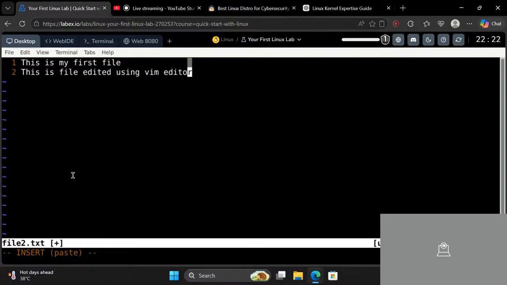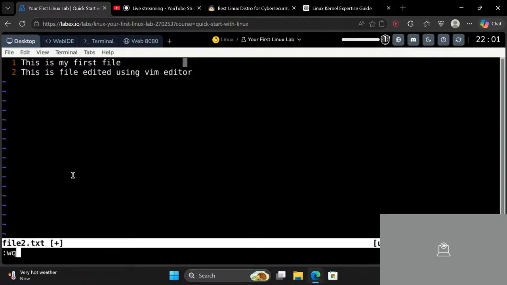Now in order to escape from this, I need to click the ESC or escape key. So now I am in normal mode. Now in order to save this, what I need to do is write W and Q. It means save and quit.